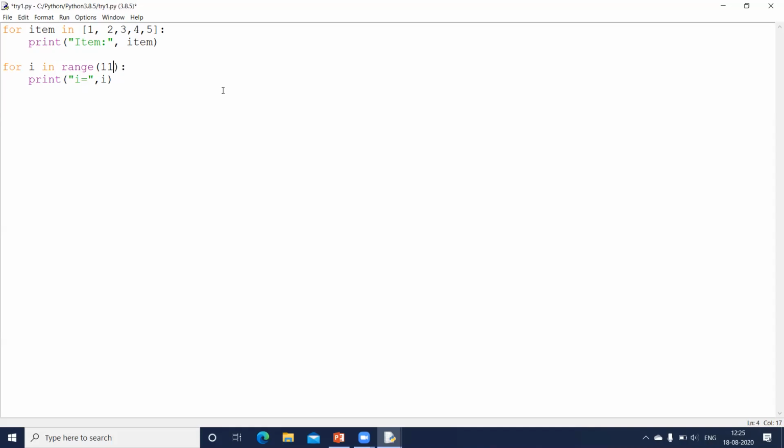When it becomes 11, it comes out. Clear? And range again is a function which will generate some numbers for me. So from 0 to 10, the numbers will be generated and the loop will terminate without printing the value 10.